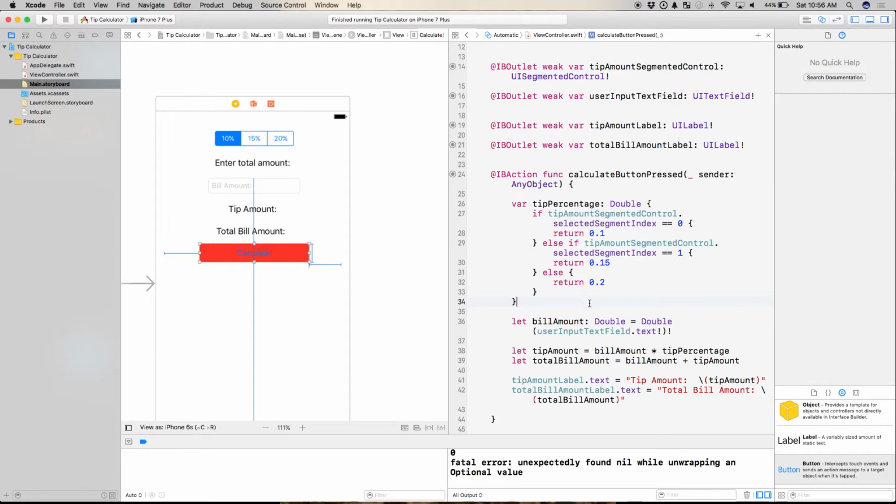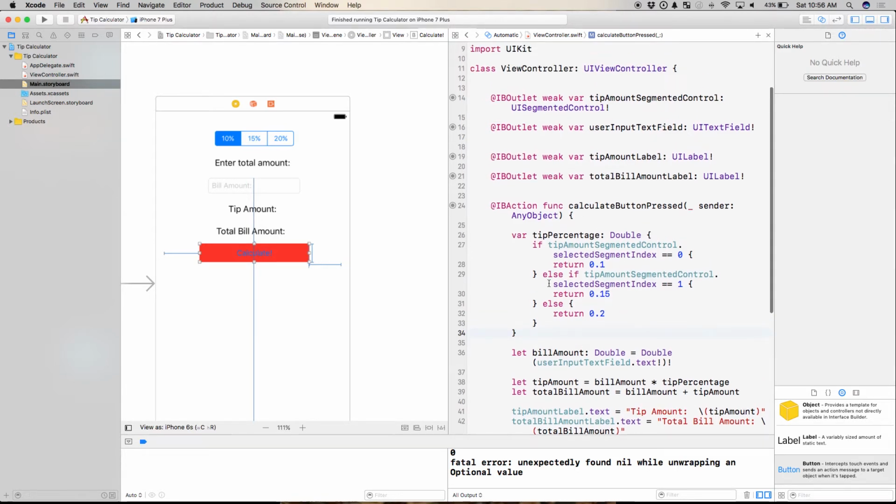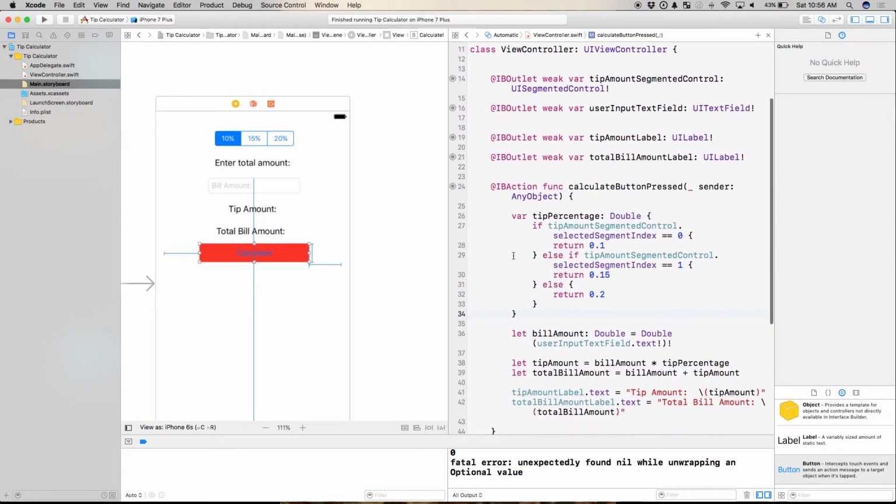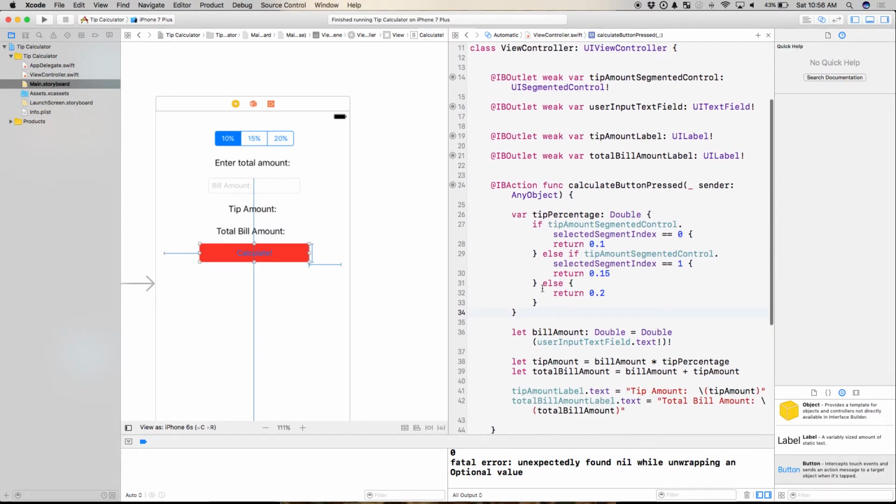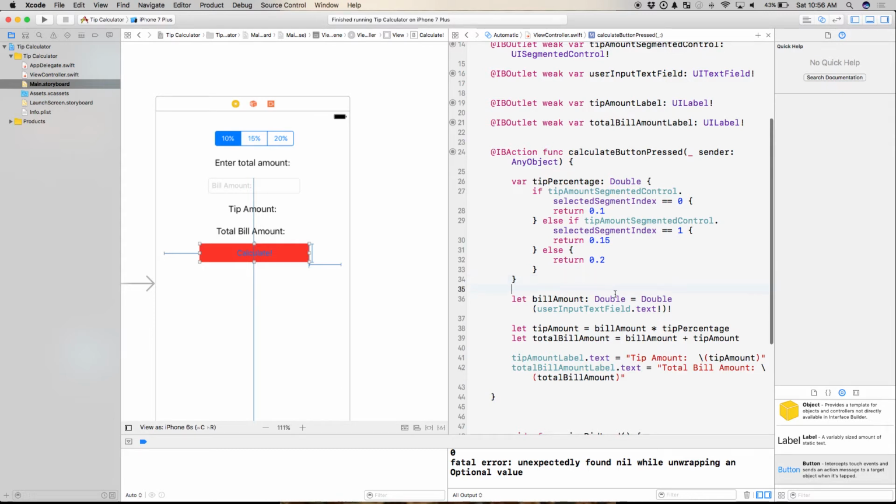But optionals are its way of saying, hey, this could contain nil. And the way that Apple denotes that is with a question mark. So let's say right in here, I say bill amount double with a question mark. Before it was, hey, the type was double. Now it's double? What the question mark says is, hey, this could contain a value that's a double, or it could contain nil. Be careful.